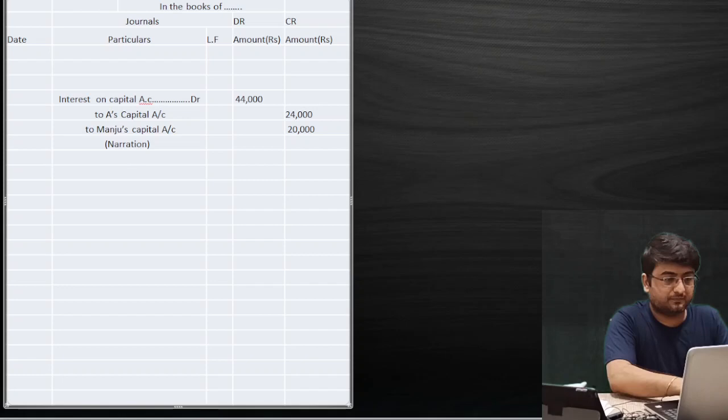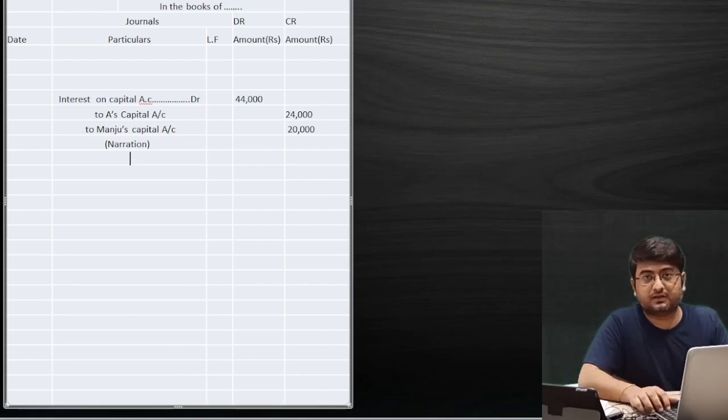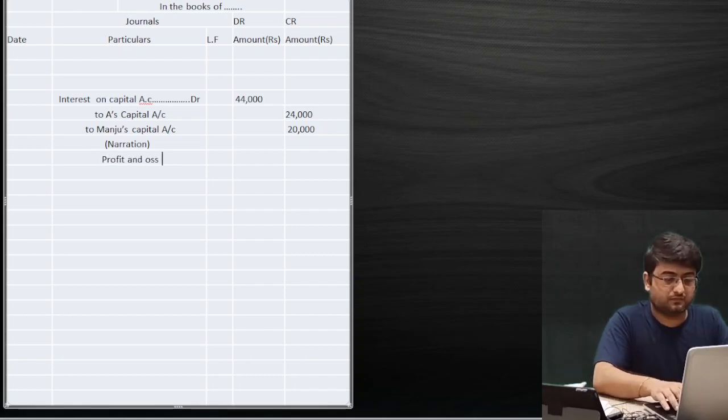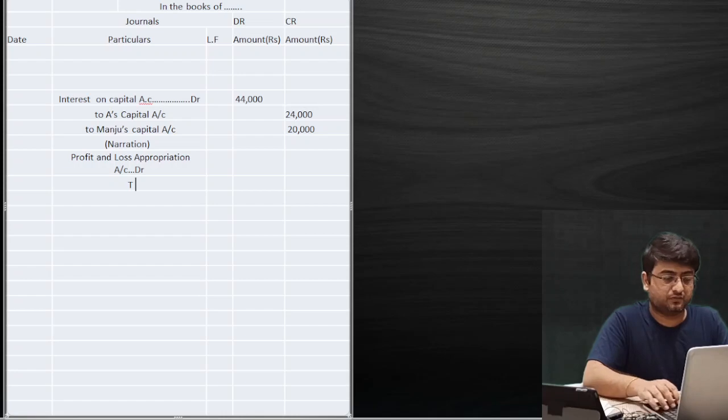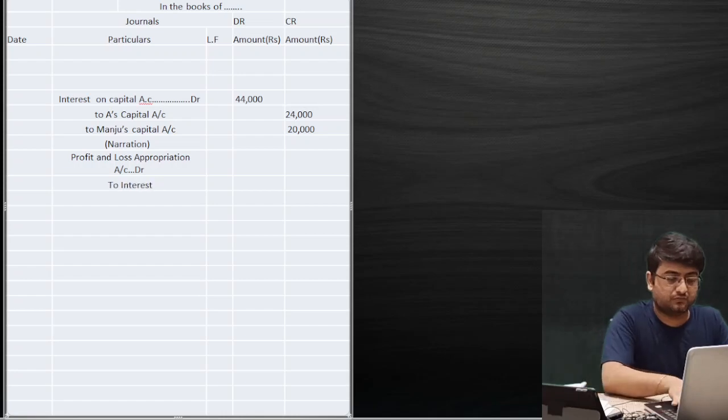Okay. Now after the first, the opening entry for the interest on capital, the second entry will be the closing, or you can say the adjusting entry. How? That will be the profit and loss appropriation account debit to interest on capital account.